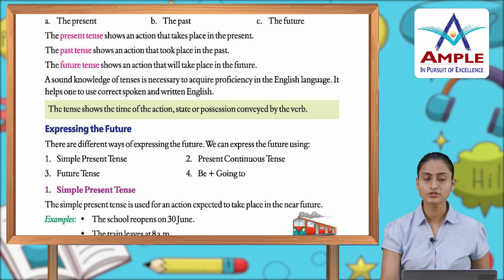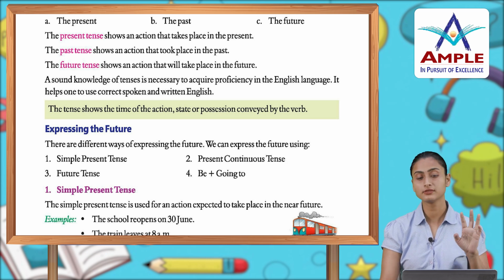The present tense shows an action that takes place in the present. The past tense shows an action that took place in the past. The future tense shows an action that will take place in the future.